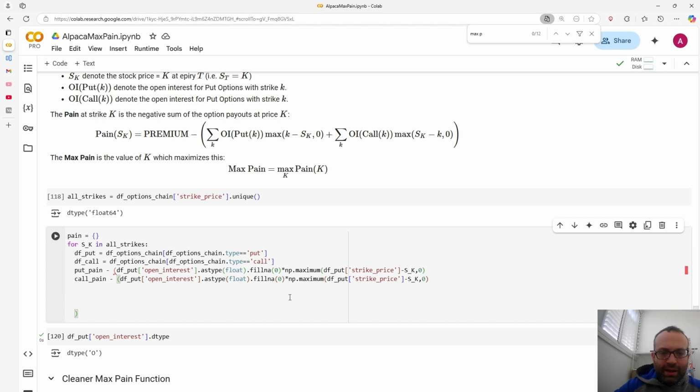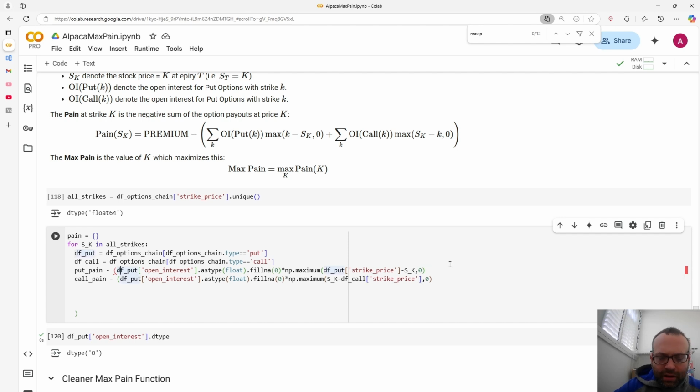So I do call pain, the same thing, except now this is for call, it's sk minus df call strike price, or zero, because it's a call. Great.